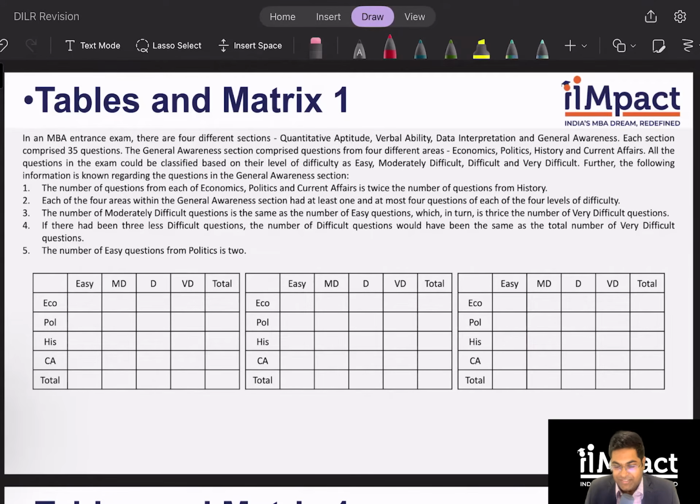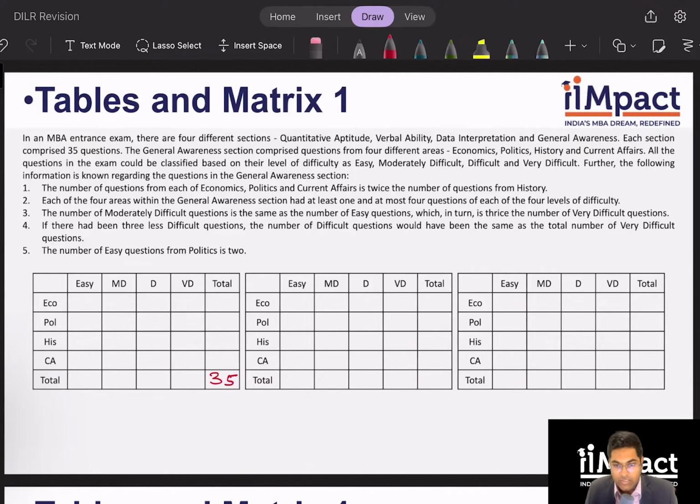So guys, if you read the set, clearly the first line does not hold a lot of importance to the set. This set is all about the general awareness section. The rest of the data given to us about the 4 different sections, QA, VA, DI, is kind of useless over here. Okay, let's start solving and see what we can do with this. I know the total is 35. I have to figure out the 4 areas of questions and their difficulties and how many in each.